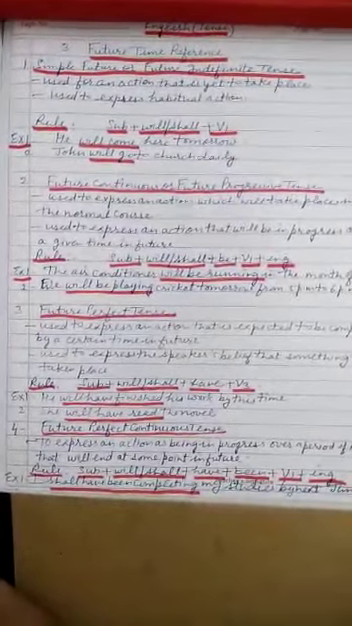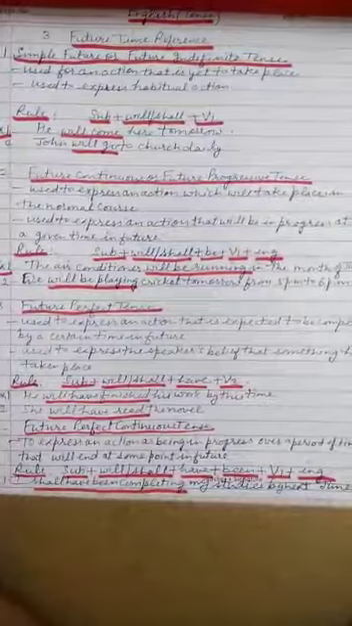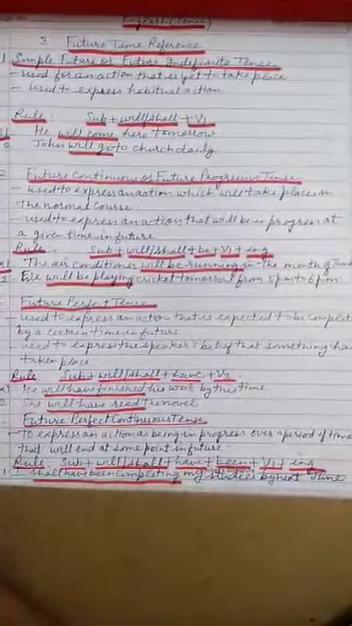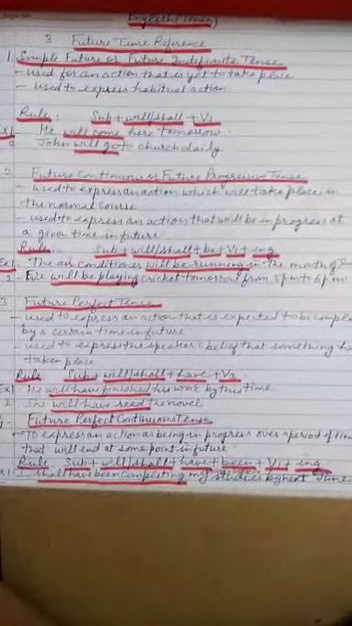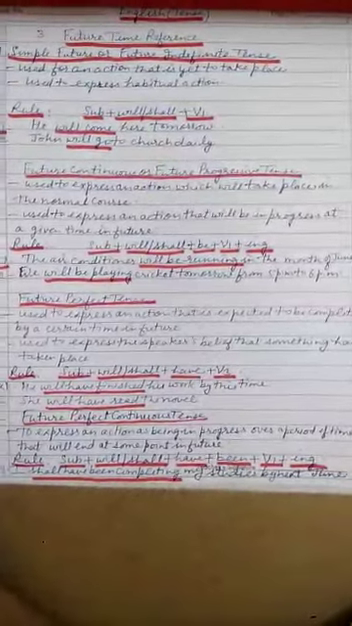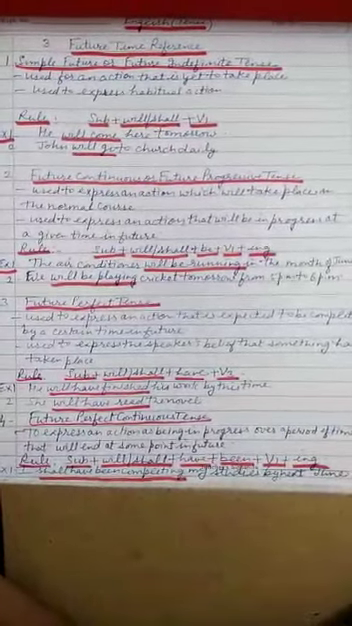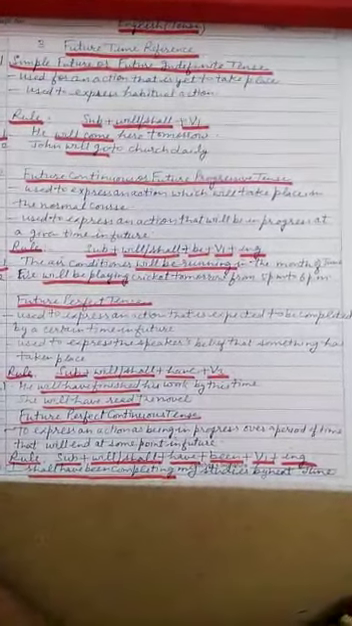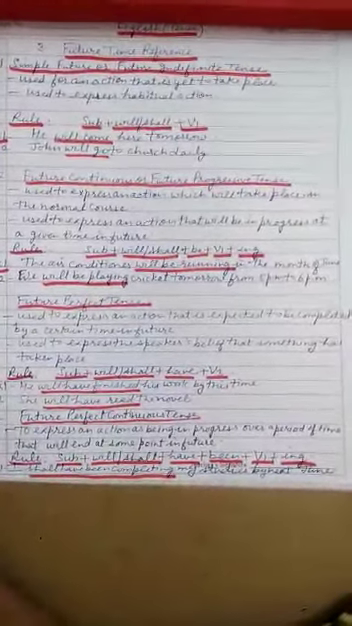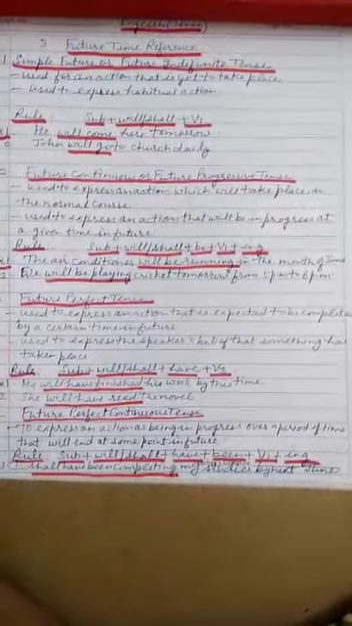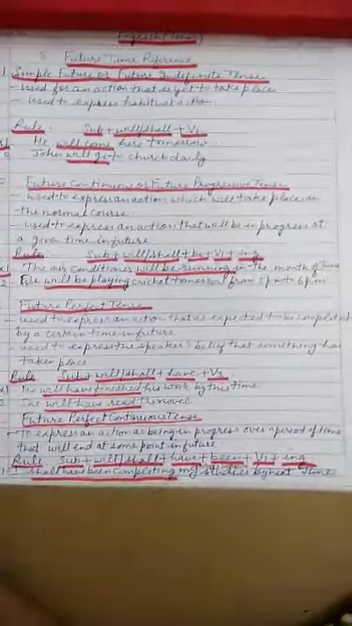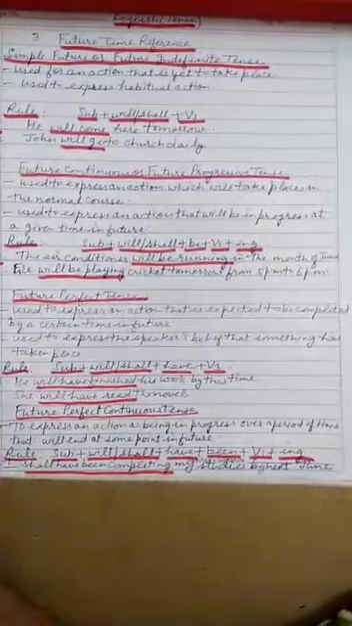The next kind of sentence is future continuous or future progressive tense. It is used to express an action which will take place in the normal course, or an action that will be in progress at a given time in future. You got my point? So how do we make the future continuous tense? First we write subject, then will or shall, then we add be, then first form and then ing. Example: the air conditioner will be running in the month of June.